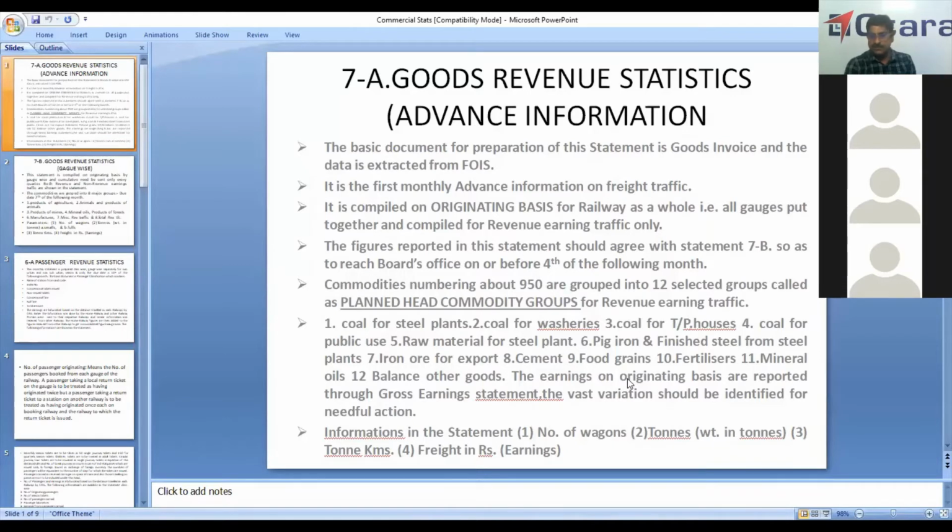Basically, this statement will have 4 important pieces of information: number of wagons, number of tonnage loaded, tonnage kilometers, NT kilometers, and earnings.